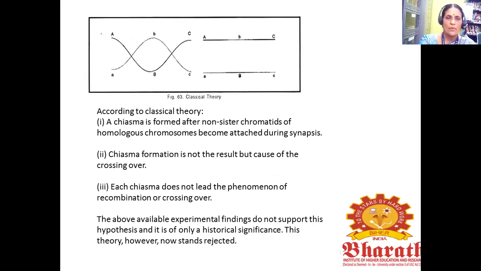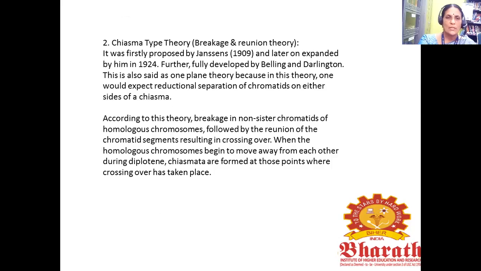Second, chiasma formation is not the result but the cause of crossing over. Each chiasma does not lead to the phenomenon of recombination or crossing over. The available experimental findings do not support this hypothesis, and it is only of historical significance. This theory, however, is now rejected.